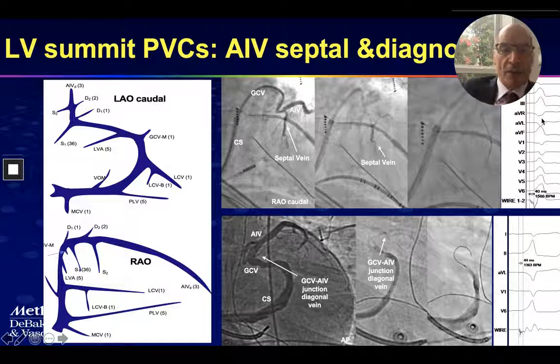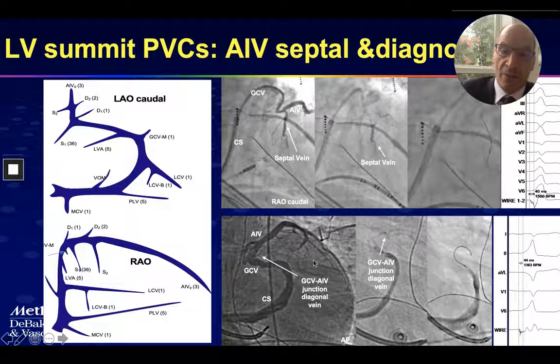Moving forward along the anterior interventricular vein, there are first septals that can arise from the AIV proper. This is one such example where this patient had a very tortuous great cardiac vein to AIV connection and a large septal vein where we could get a beautiful signal 40 milliseconds before the QRS and where ablation worked.